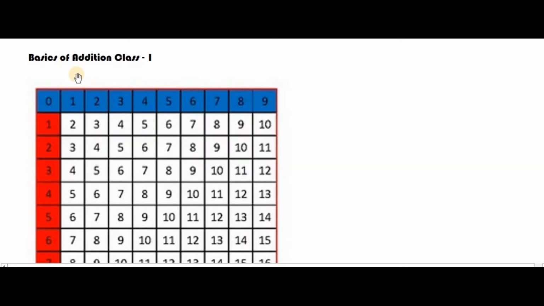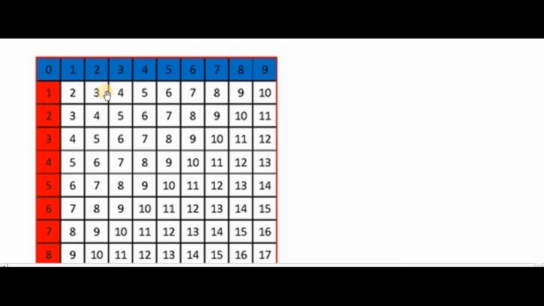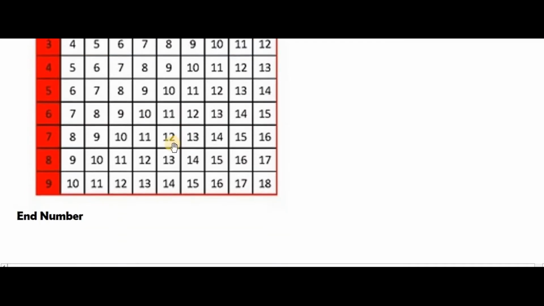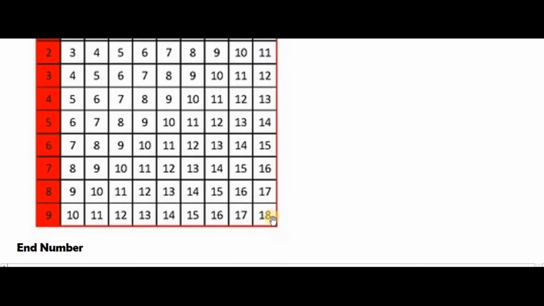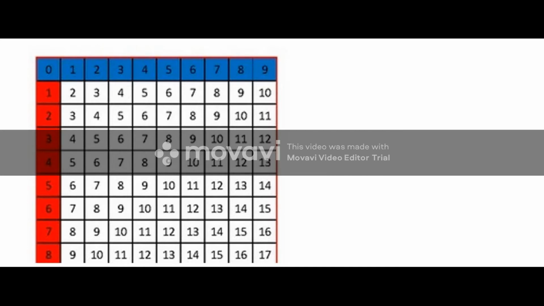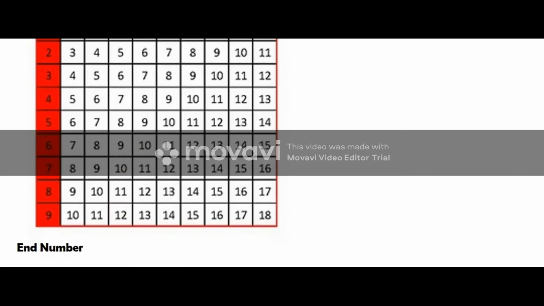So let's start the topic, basics of addition. This is the first class. This is nothing but your addition table. 0 plus 0 is equal to 0, 0 plus 1 is 1, like this. If you go, 1 plus 1 is 2, 2 plus 1 is 3, 3 plus 1 is 4, 4 plus 1 is 5. So this is our addition table. I just completed this addition table up to 9, so 0 to 9 you have all this. Coming to this addition table, if you observe, we can draw a line over here. You can partition this.